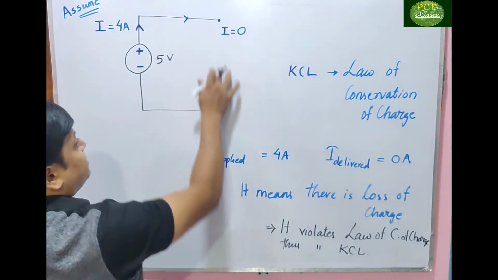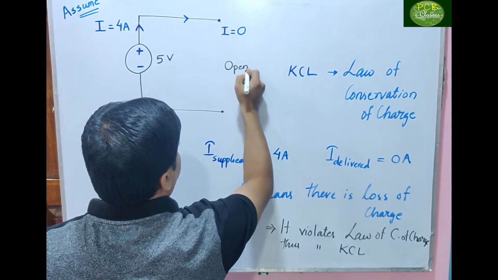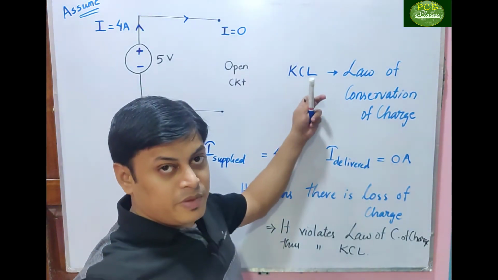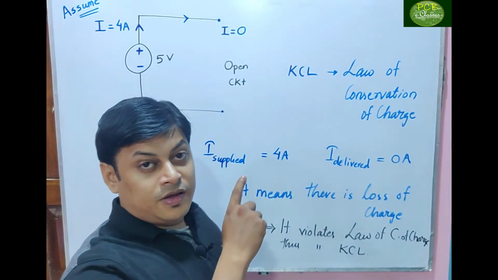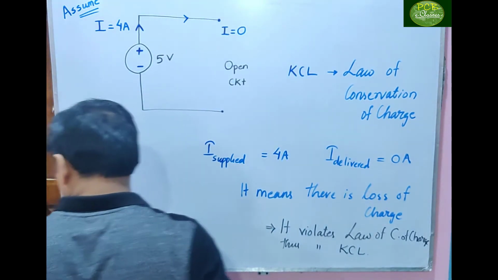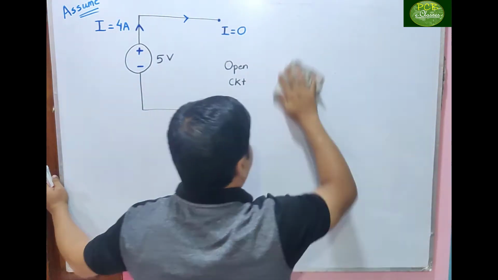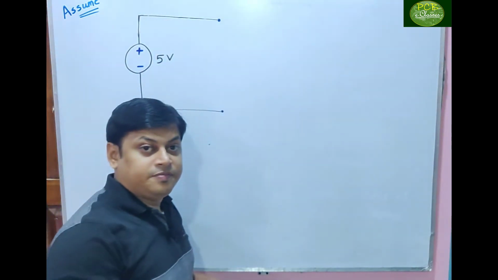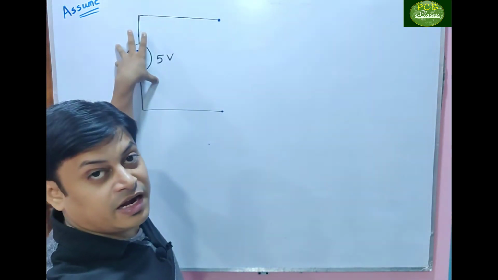In this case, this is an open circuit case, where current becomes zero. That means KCL cannot be applied here. But for this case, KVL can be applied. We will see how KVL will be applied here. See here, this is a voltage source. It has a certain finite energy.